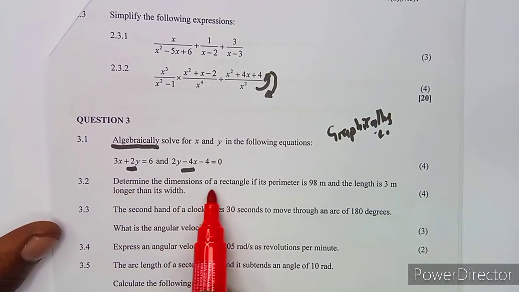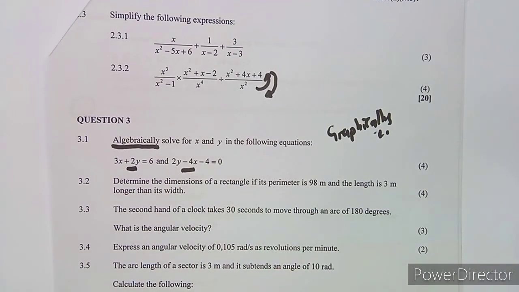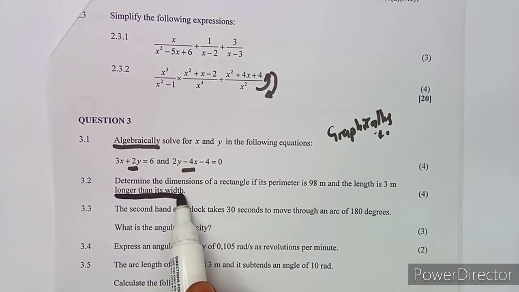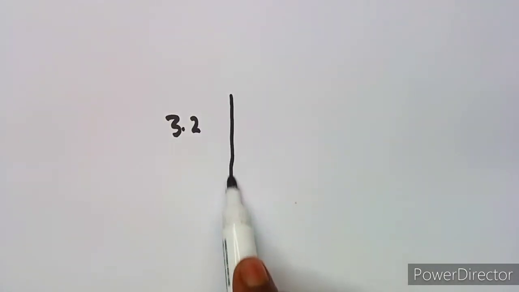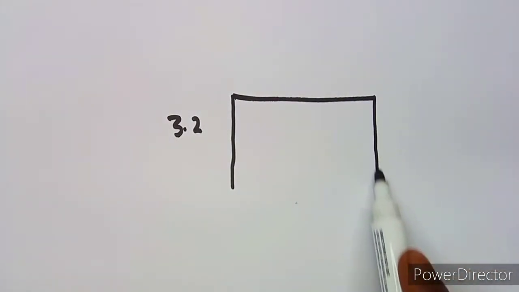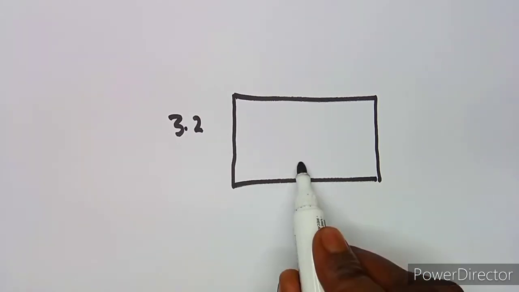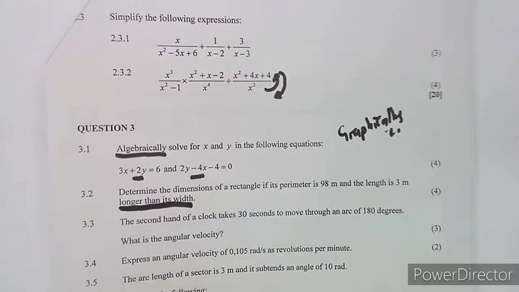Determine the dimensions of a rectangle if its perimeter is 98 meters and its length is 3 meters longer than its width. Take note, guys, the length is 3 meters longer than its width. All right, let's just try and have a presentation of a rectangle, like this. So this is your rectangle. This is your length and this is your width, which is the breadth.